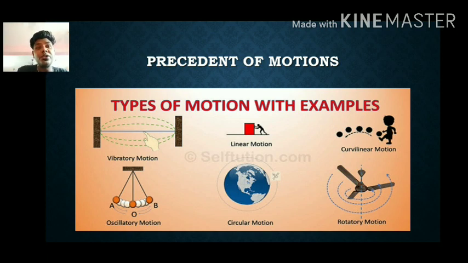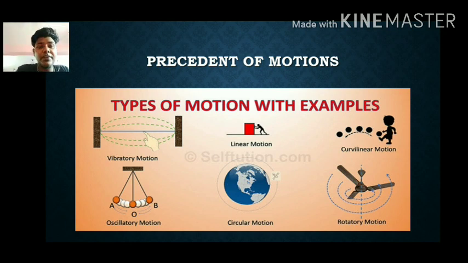Linear motion. I told you, in one direction. See, that man is pushing a box in one direction. That type of motion is called linear motion. Curvilinear motion. Have you seen football? In football, there is one kick which is called the banana kick. This kick is said to be a curvilinear motion. It is linear, but it moves in a curved direction.